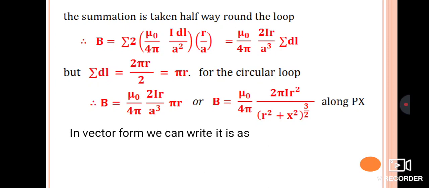So in vector form we can also write it as B is equal to mu naught by 4 pi, 2 pi I r square divided by r square plus x square raised to 3 by 2, into i cap. Why we have taken i cap: because it is acting along px, along the x axis. Along the x axis the unit vector is taken as i cap. So this is the vector form in which we can write this equation.